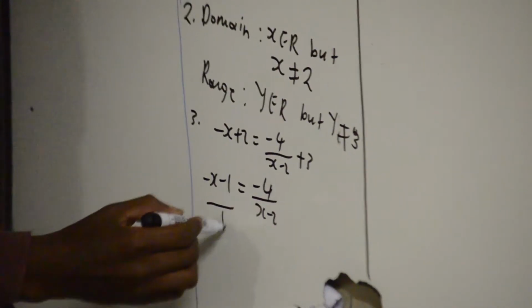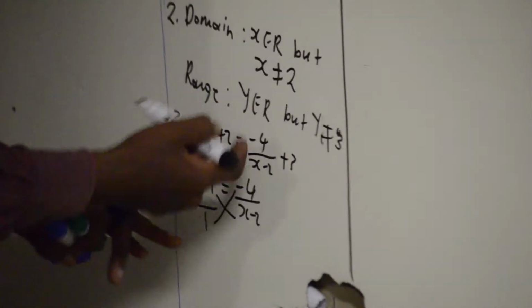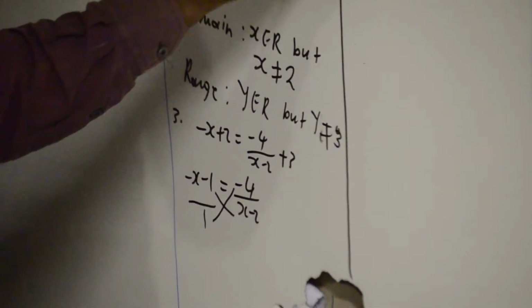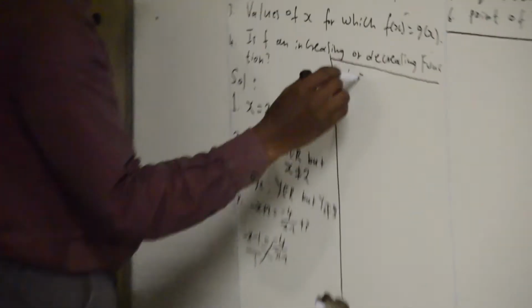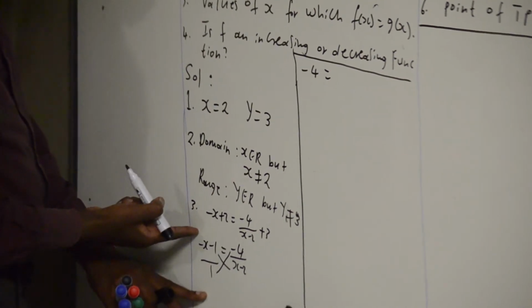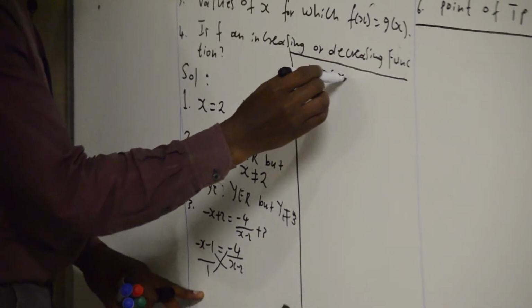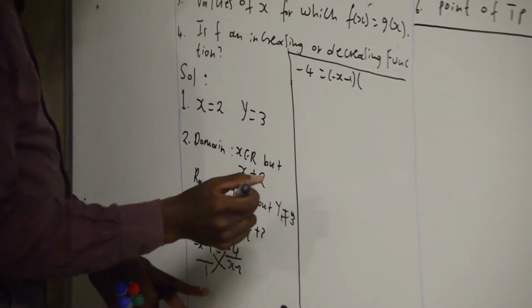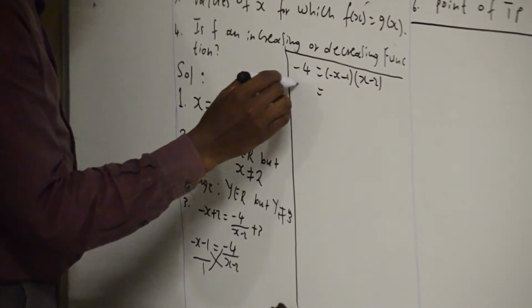Then you cross multiply here. This comes here, this comes there. So 1 times minus 4 becomes minus 4. So it's minus 4 equals minus x minus 1 times x minus 2. Then what will be the value now?